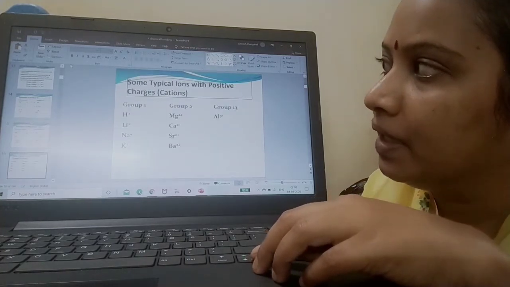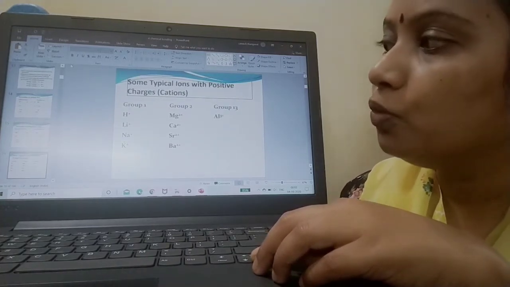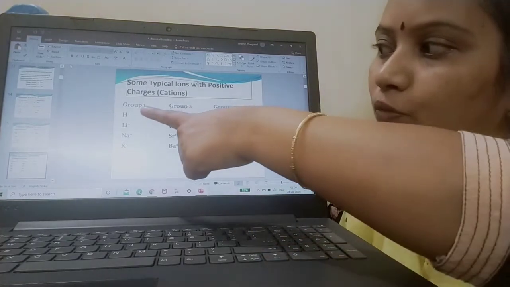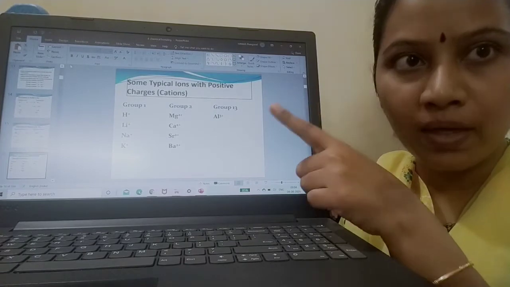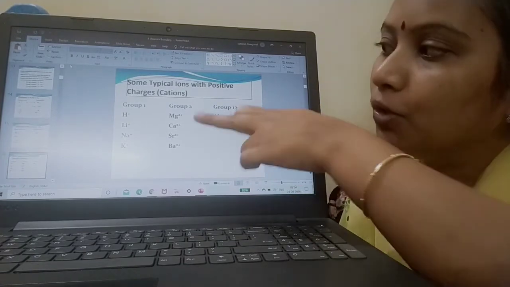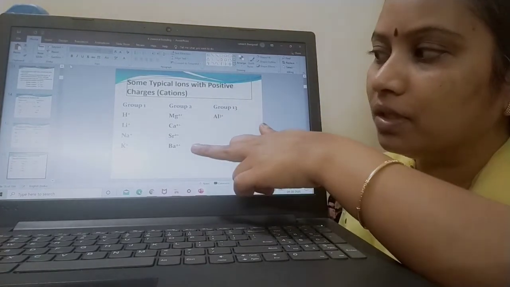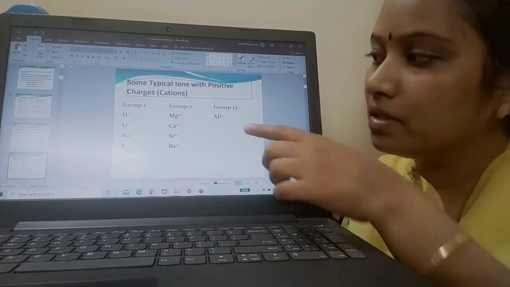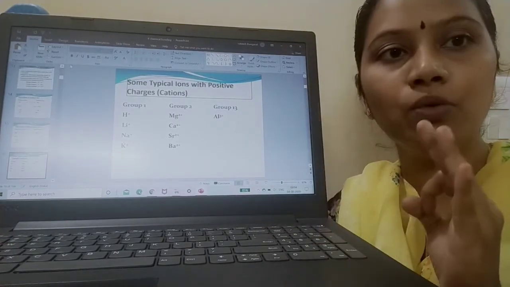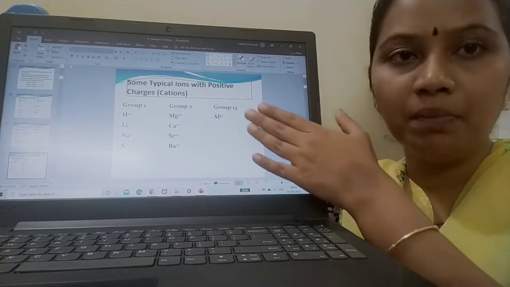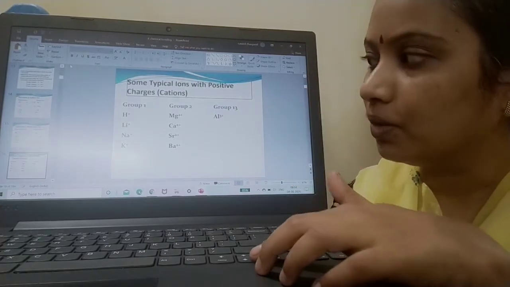Okay. Now, these are the examples of group 1. As I have already told you, group 1 will lose 1 electron to become plus 1 ions. Group 2 will lose 2 electrons so that they will become plus 2 ions. Group 13 will lose 3 electrons so that they will become plus 3 ions. Okay.